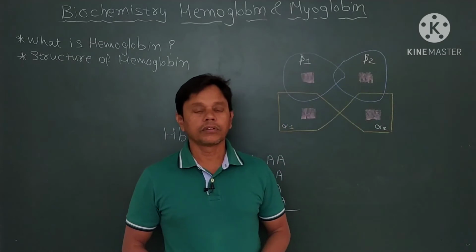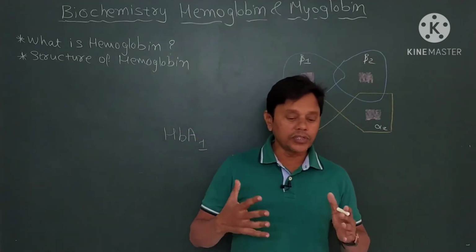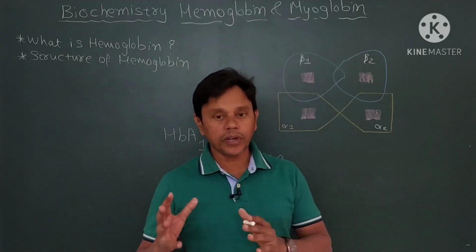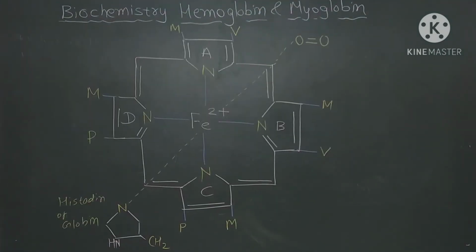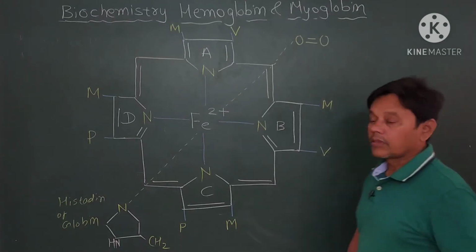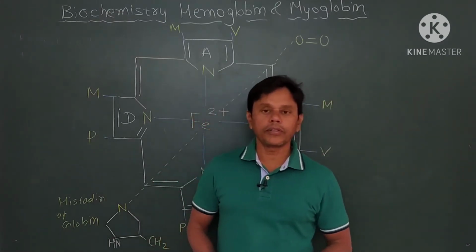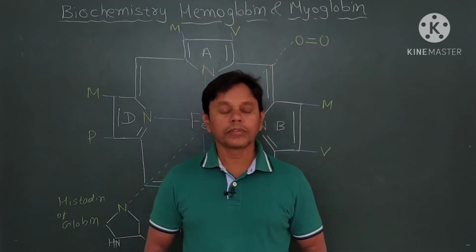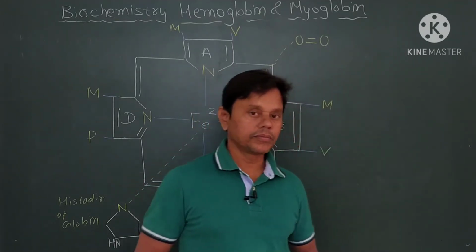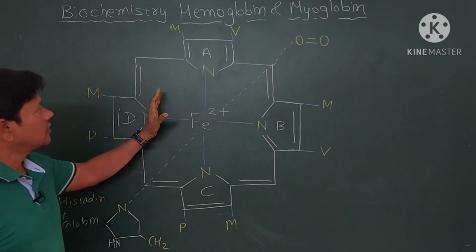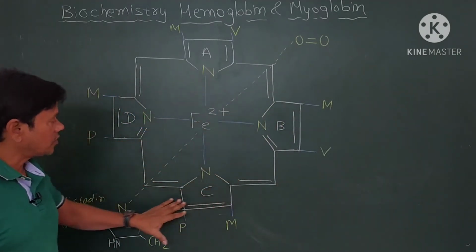Friends, now we see the structure of heme. So this is the basic structure of heme.